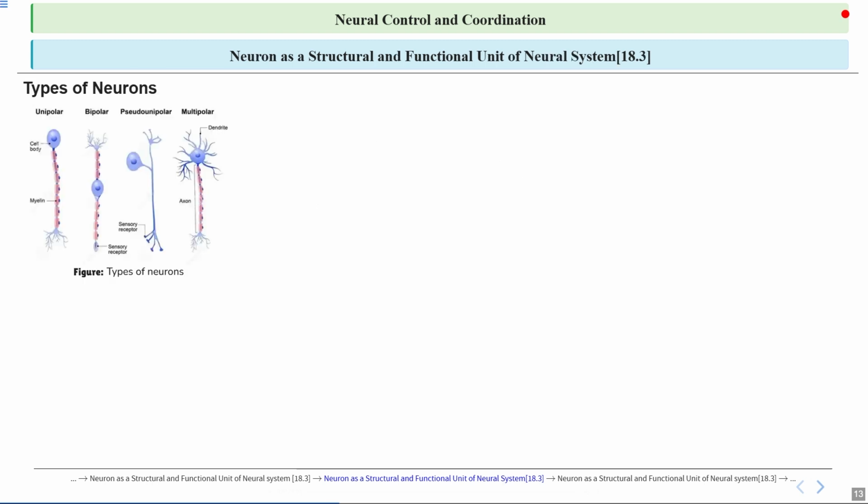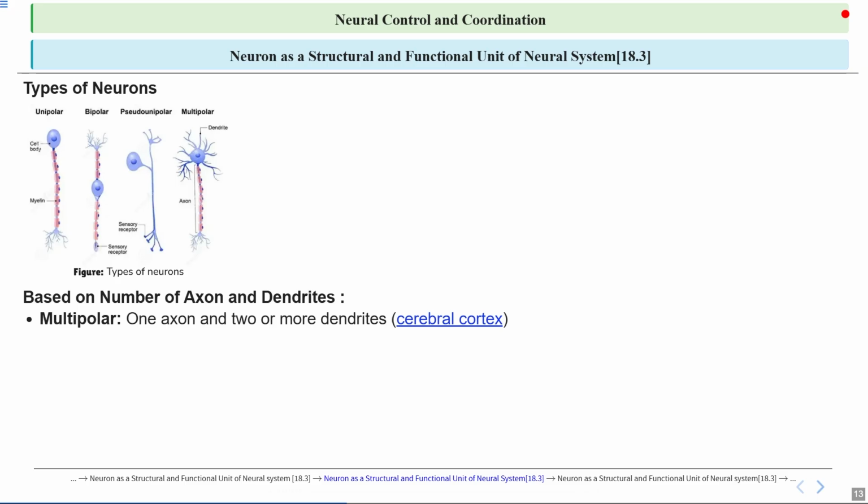Let's see the types of neurons. In this picture, you can see different types of neuron: unipolar, bipolar, pseudo-unipolar, and multipolar. You can see their structure. This division is based on the number of axons and dendrites. So let's talk about it.